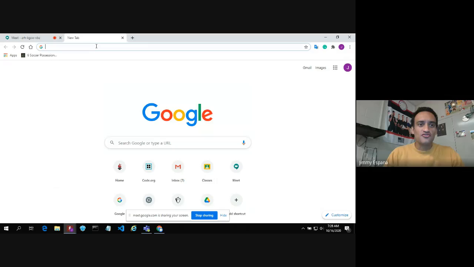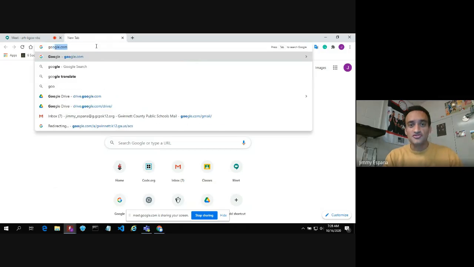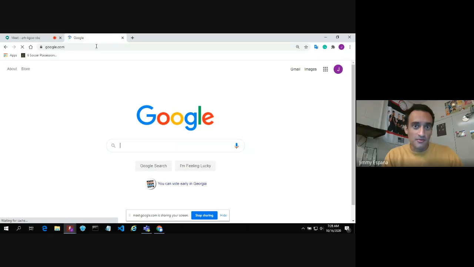So, I'm going to go to one of the most important tools that a coder or a programmer or a software engineer like yourself needs to actually use, which is Googling. We all know Google is a great tool, but it's something you're going to find yourself on quite a bit, figuring out how to code stuff, how to do certain things, how to get something done. So anyway, let's go ahead and jump right into it.